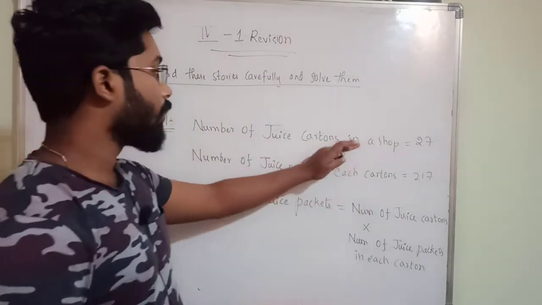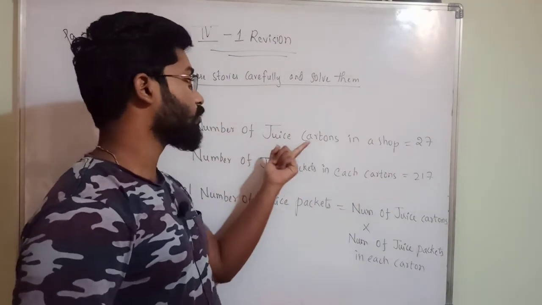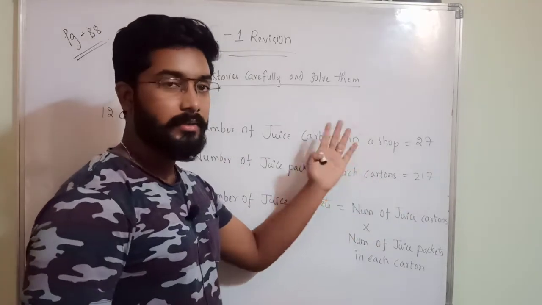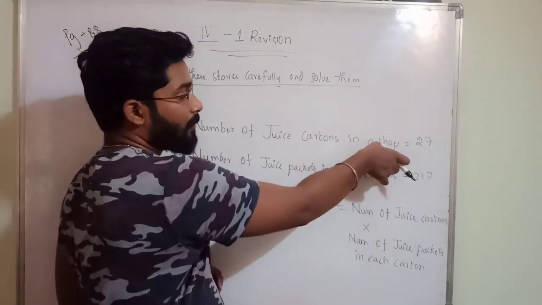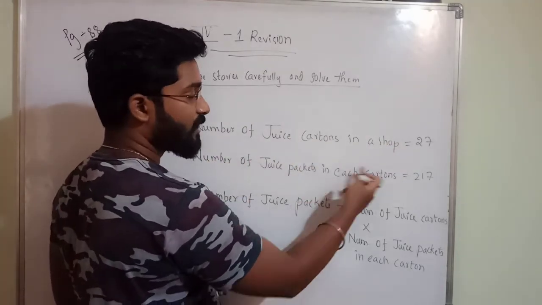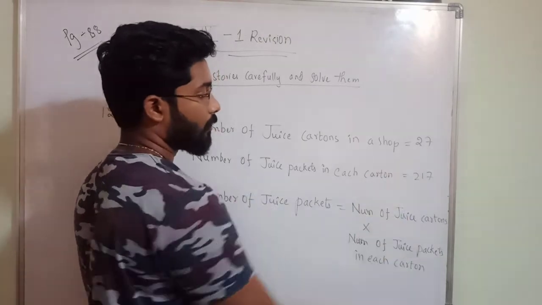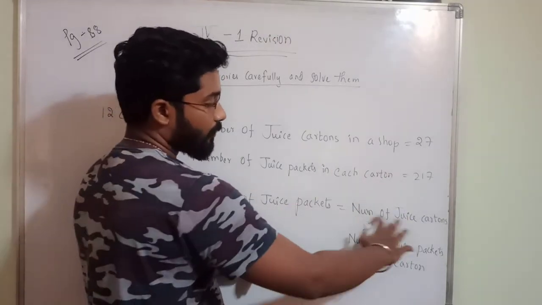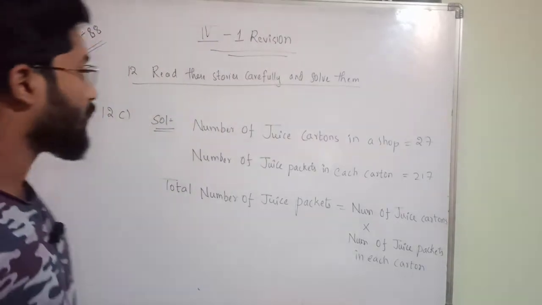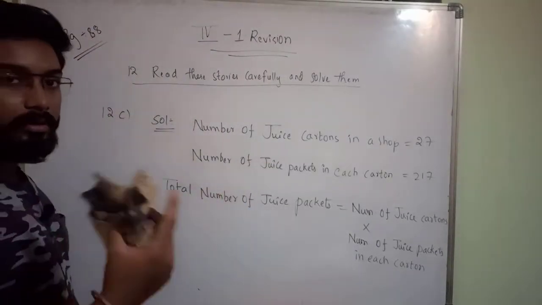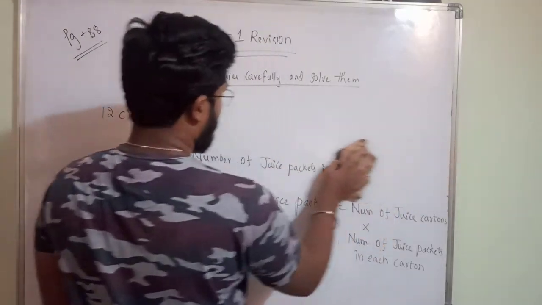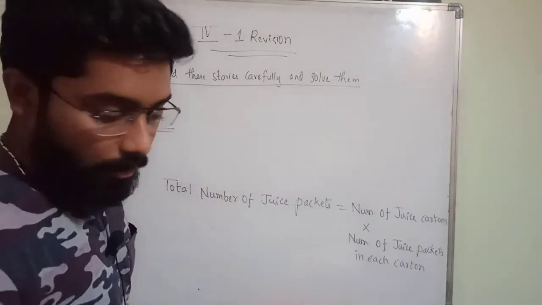You have written the number of juice cartons in a shop and the number of juice packets in each carton. This is completed, no? So you have to multiply these two, number of juice cartons into number of juice packets in each carton. That is only what I wrote here. Okay, so I am rubbing this upper statement. If you want to write the notes, once again see the video and write the notes. Or else it will take much time.